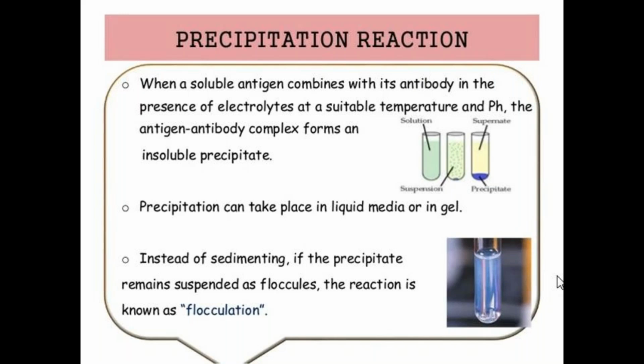What is flocculation? It refers to a process by which fine particulates clump to each other and form flocks. They float at the top or sediment at the bottom. That process is called flocculation, and the floccules can be readily filtered. So sometimes the precipitate remains suspended as floccules, and that reaction is called the flocculation process.